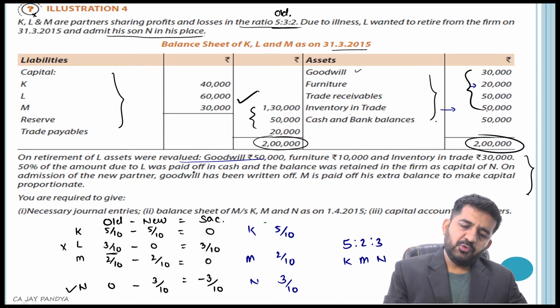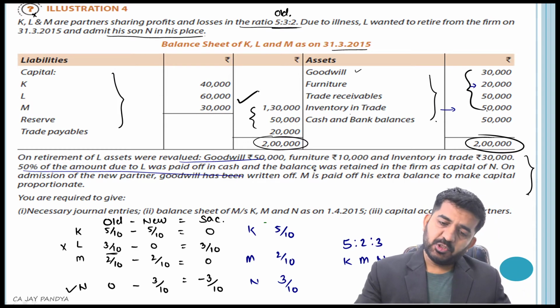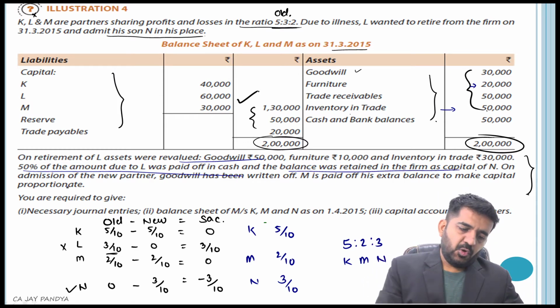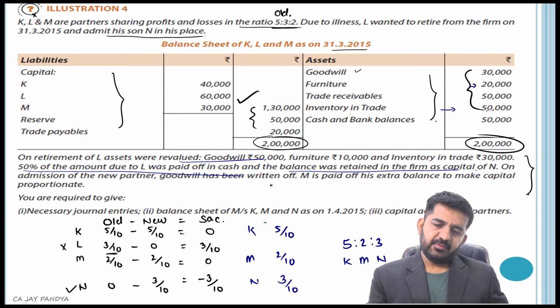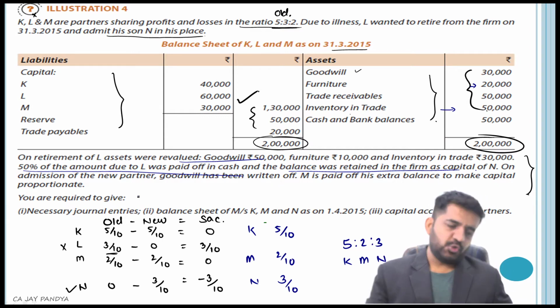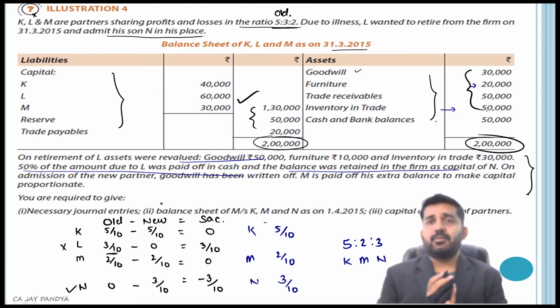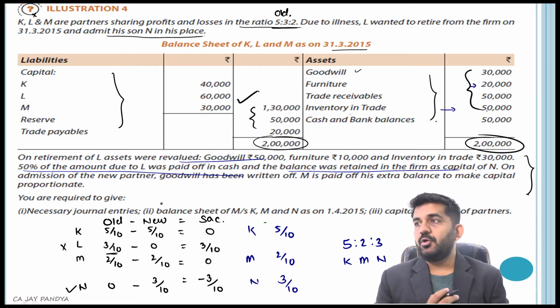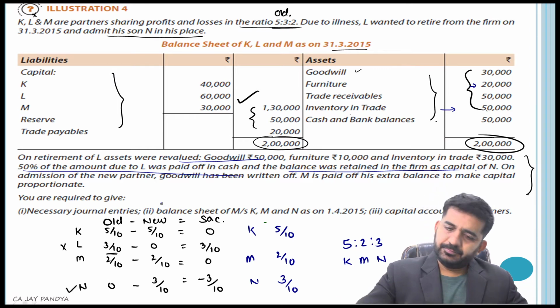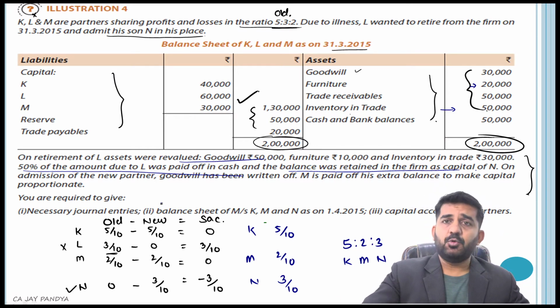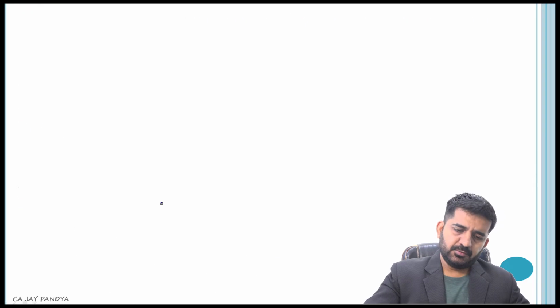50% of amount due to L was paid off in cash. Now this is not revaluation. Balance was retained in the firm. On admission of new partner, goodwill has to be written off. M is paid off extra balance to make capital proportionate. So right now there is no revaluation of assets and liabilities coming into the picture. Is it alright? So we can directly jump into solving the accounts.